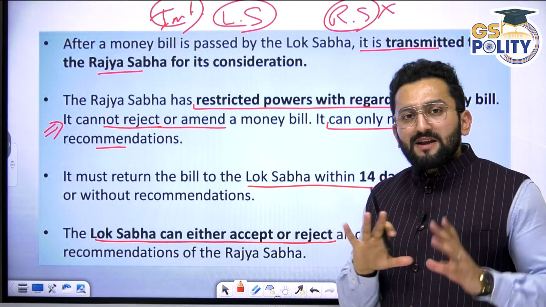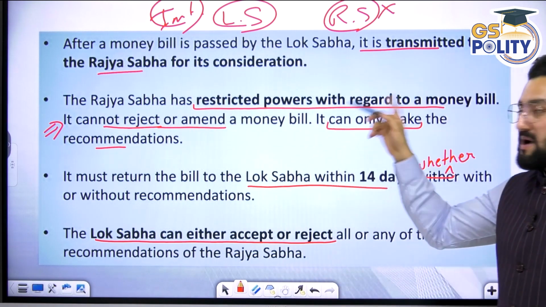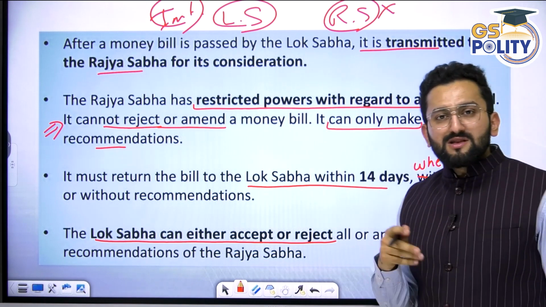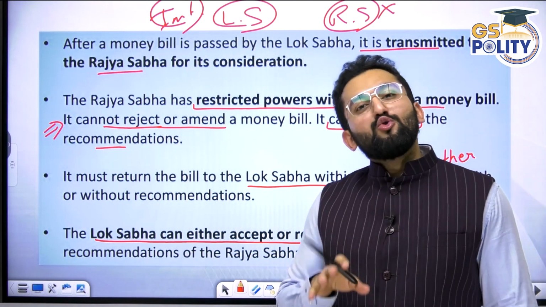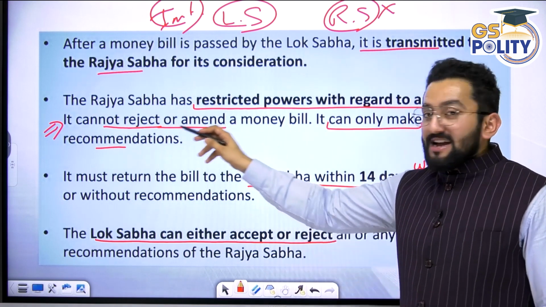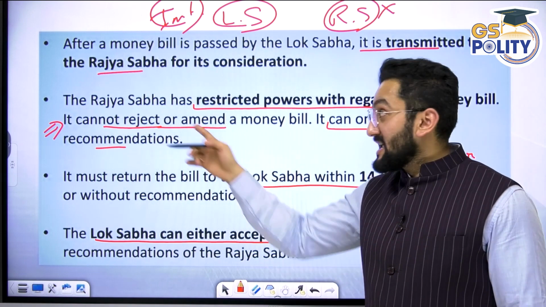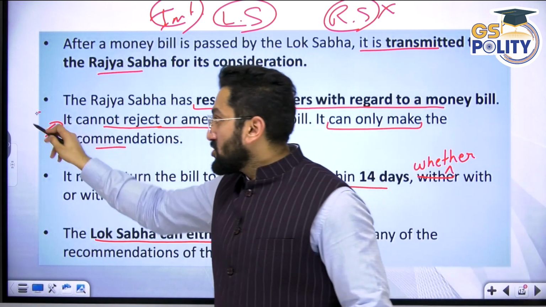After it is passed by the Lok Sabha and presented to the Rajya Sabha, the Rajya Sabha has restricted powers with regard to a money bill. What is the restricted power? The Rajya Sabha can hold this bill for a maximum of 14 days. It cannot reject or amend a money bill. It can only make recommendations. Please remember, there can be a question from here.